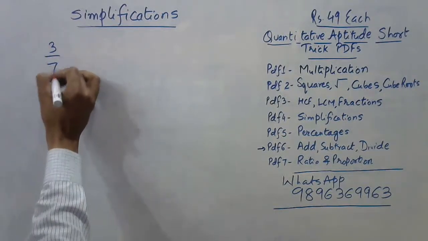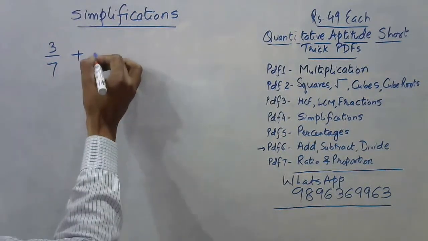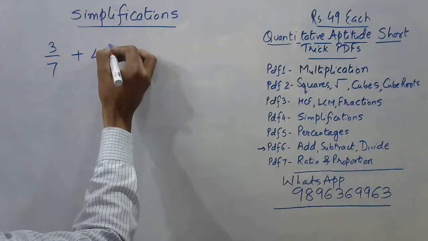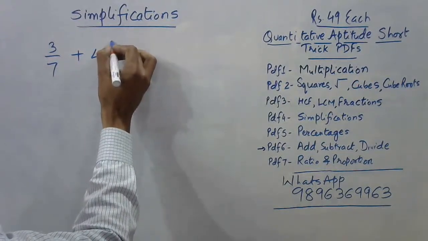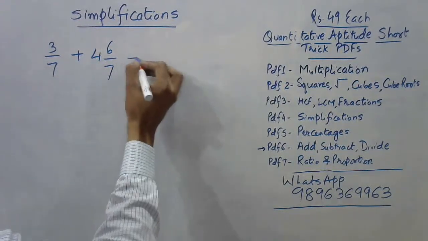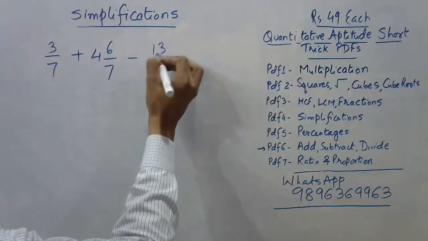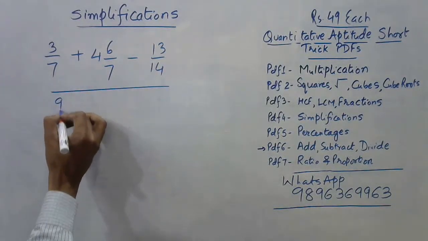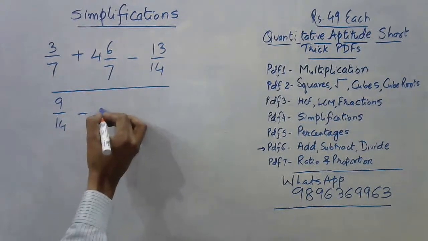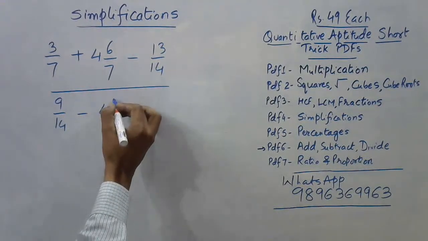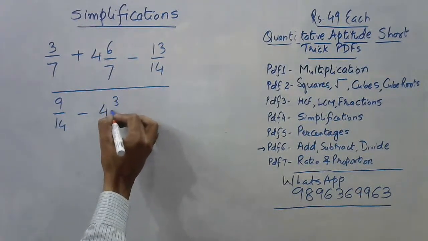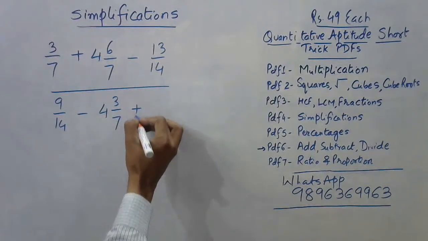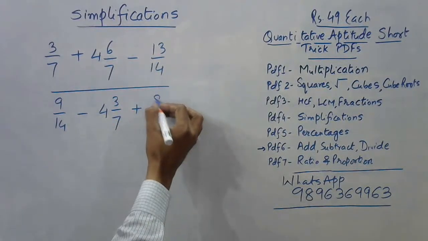3 upon 7 plus 4 6 upon 7 minus 13 upon 14 upon 9 upon 14 minus 4 3 upon 7 plus 8 upon 7.